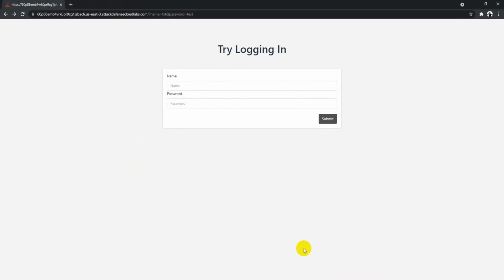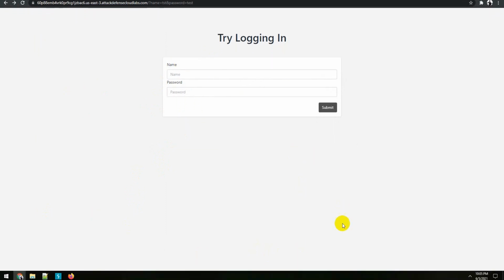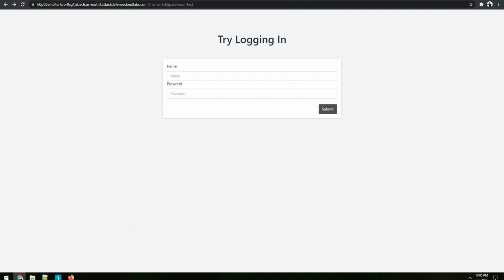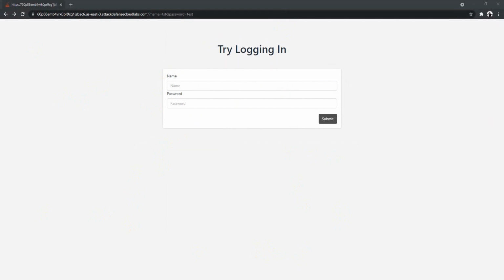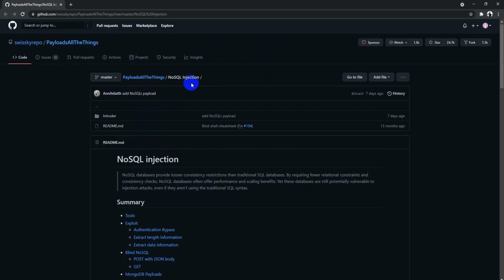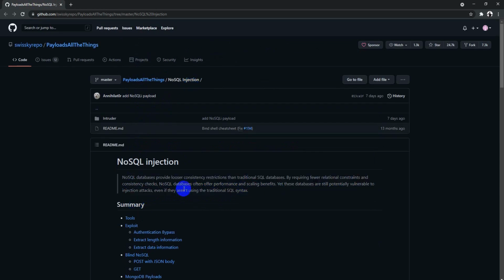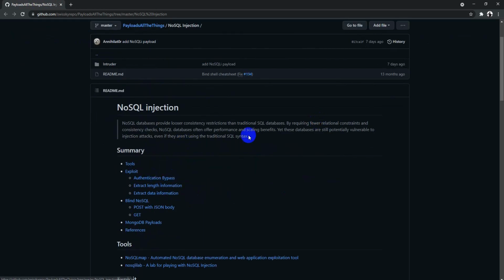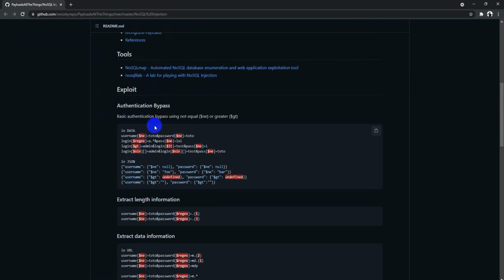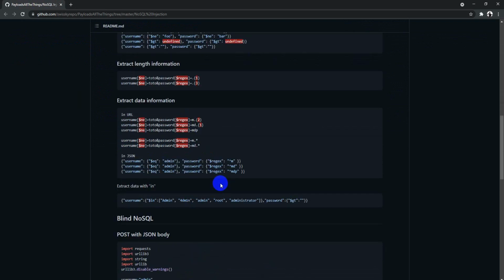Now, quick information about the various payloads that you can try over here. I would suggest this payload list of all things, which is a great resource for various NoSQL payloads. There are exploit payloads, blind NoSQL, and MongoDB specific payloads. So you can go ahead and read it again to understand whatever I told you in a more conceptual way.